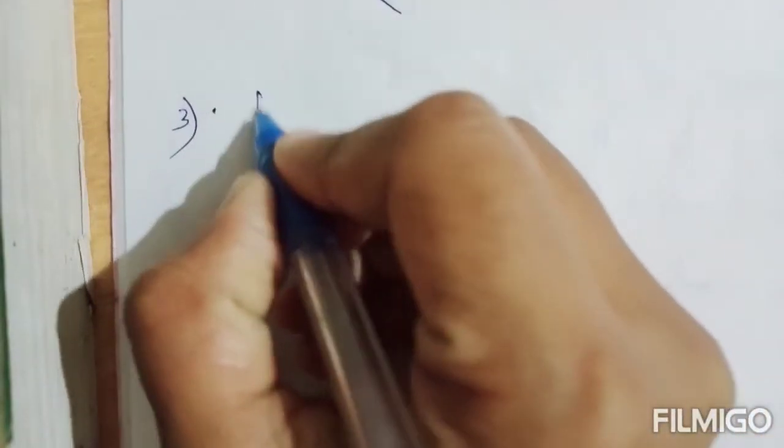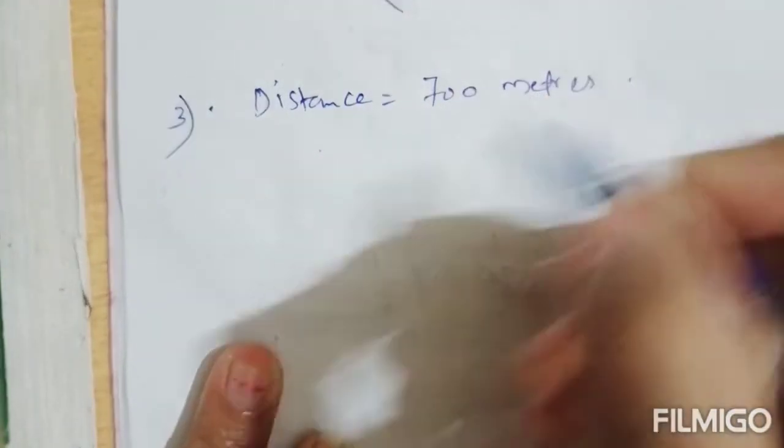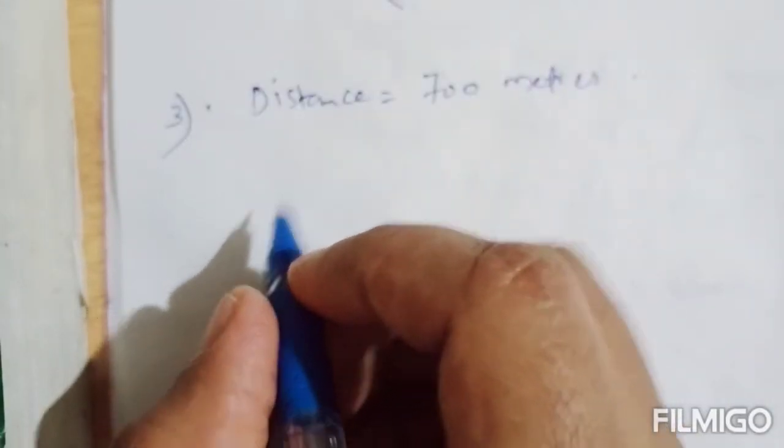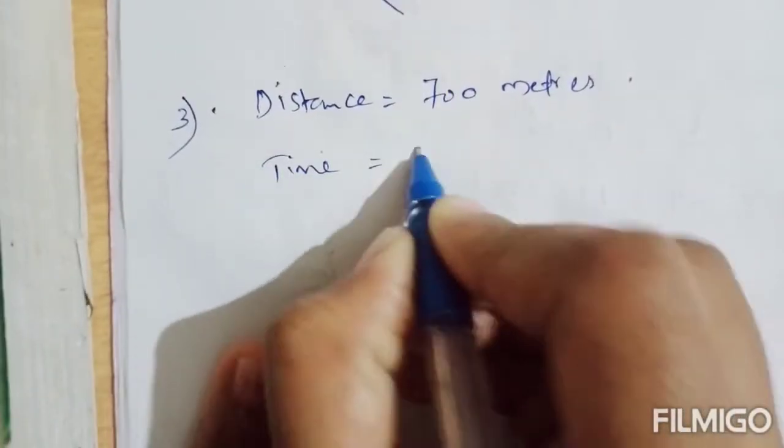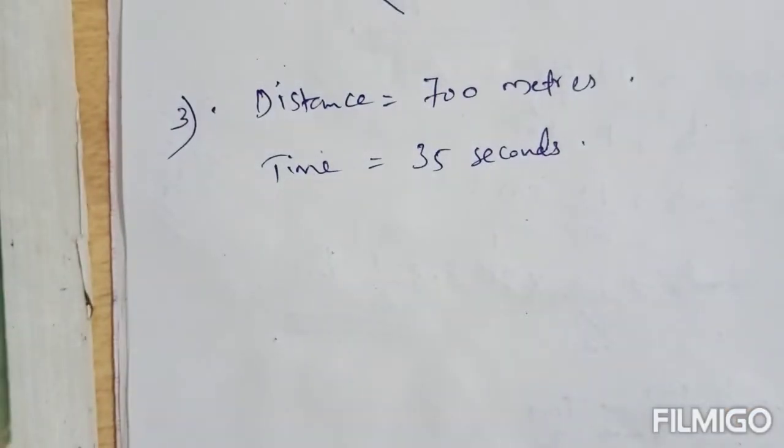So here distance equal to 700 meter. Okay, and time it is given 35 seconds. We need to find the speed in kilometer per hour.